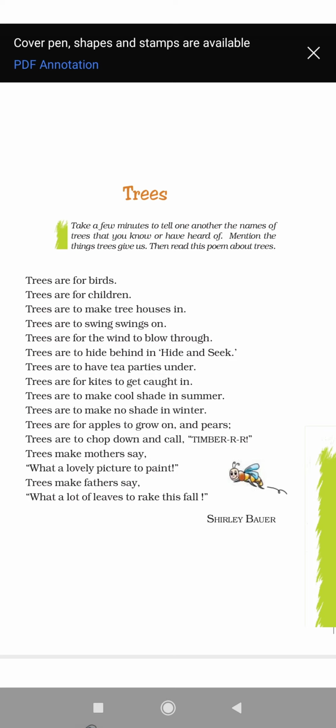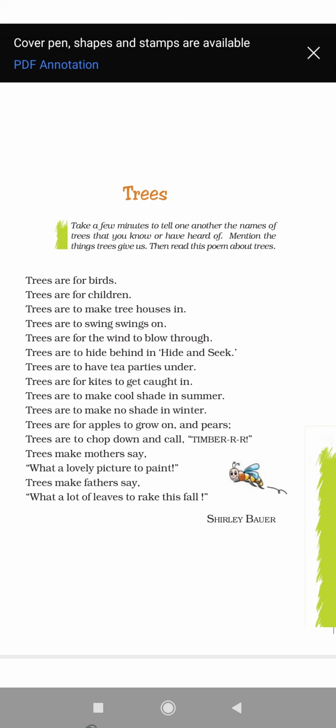Now, trees are for kites to get caught in. When we fly kites, sometimes kites get caught in the tree. In this way, trees are also useful for kites. And trees are to make cool shade in summer. During the extreme summer season, trees provide us shade, and a strong wind that blows through the trees even provides relief to the passerby.